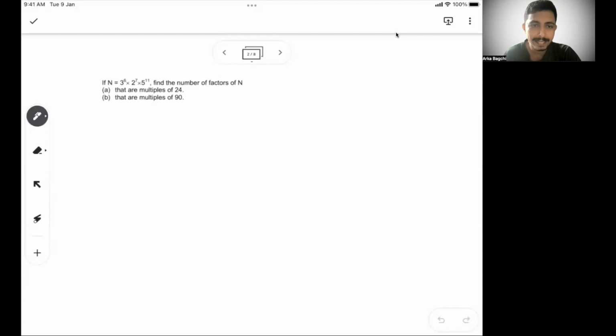So this is a recap kind of a problem. We know n equal to 3 to the power 6, 2 to the power 7, 5 to the power 11. I'll do it for 24. You can do it for 90. Find the number of factors of n that are multiples of 24. So n equals 3 to the power 6, 2 to the power 7, 5 to the power 11.